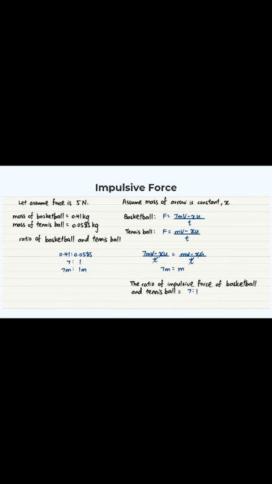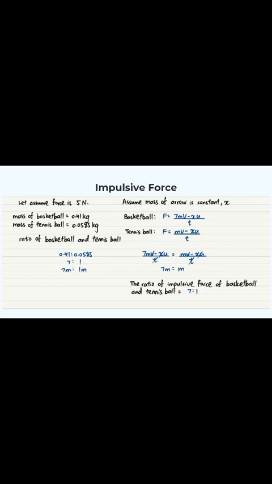Alright, so when the arrow collides with the ball, the impulsive force occurs. Let's assume that the force is 5 Newton, the mass of the basketball is 0.41 kilogram, and the mass of the tennis ball is 0.0585 kilogram. By these two values, we can get the ratio of the mass of the basketball to the tennis ball, which is 7:1.